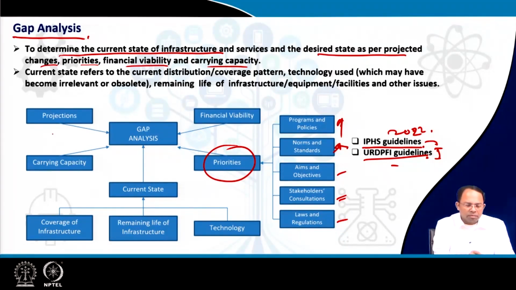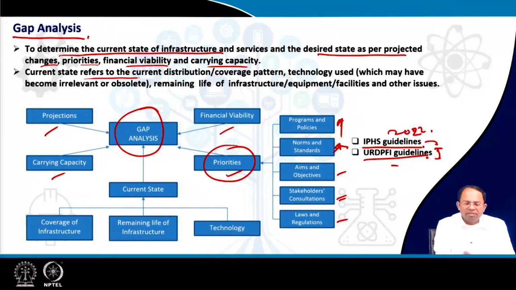So along with projections for population, carrying capacity analysis, determining of what is required, and financial viability, we determine the amount of facilities that needs to be provided. To do that, we need to understand the current state, and then what is the gap, what has to be bridged or fulfilled.